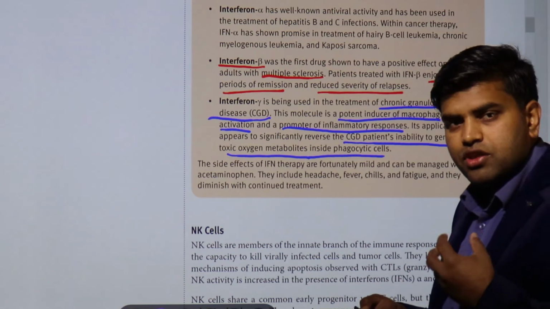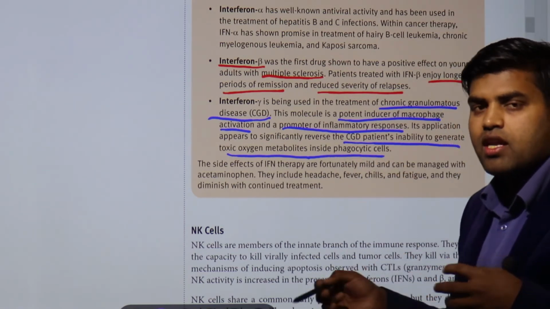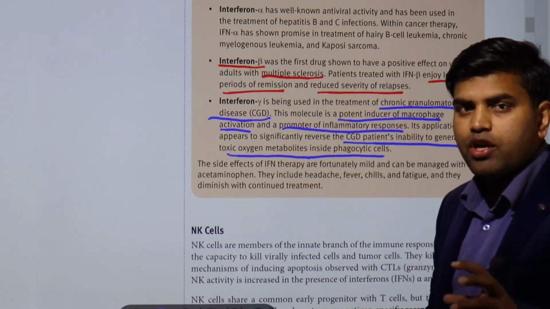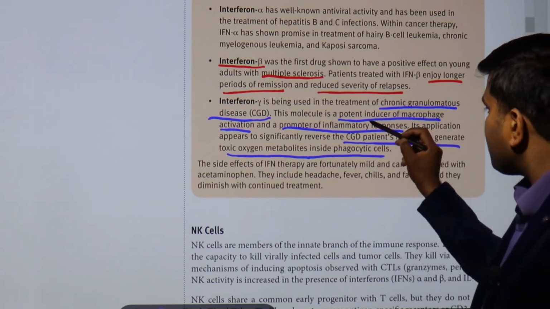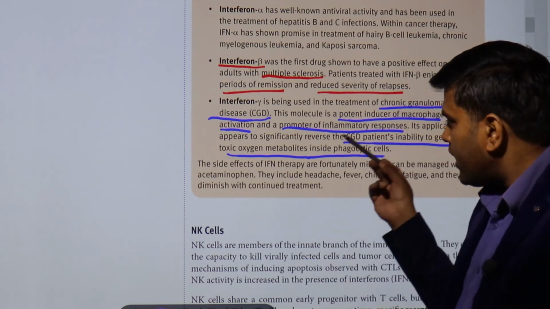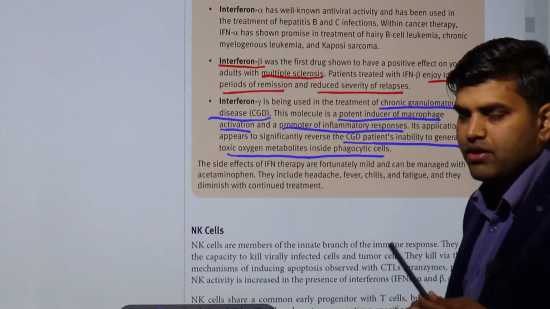There will be generation of oxygen-derived toxic metabolites inside the phagocytic cell, and you can kill the bacteria by giving interferon gamma to the chronic granulomatous disease patient. So this is a promoter of the inflammatory response, a potent inducer of macrophage activation, and that helps in reversal of the NADPH oxidase defect, that is, oxygen-derived toxic material inside the phagocytic cell.